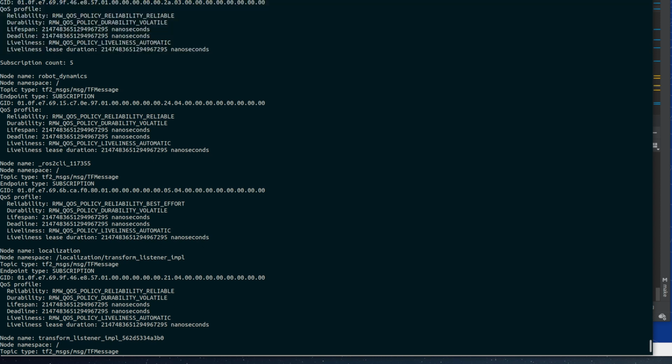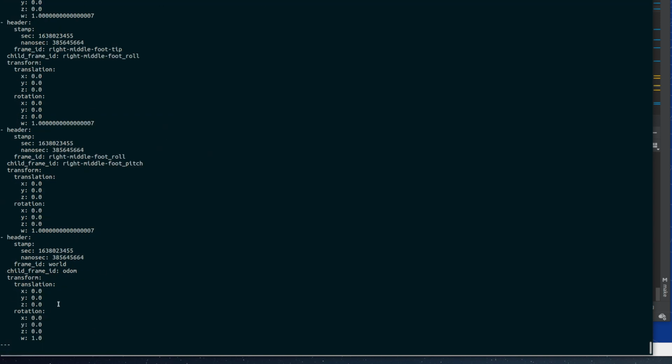But my node here would drop out of the publisher count. So that was one other thing that would happen when the node would drop out. Half the time I would see this drop out. In some cases it would still be there, but the publishing issue would still be around. So anyway, that's what I got so far.